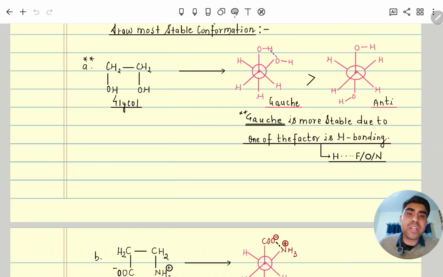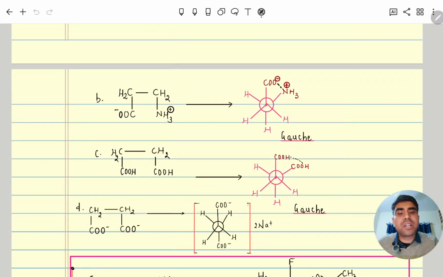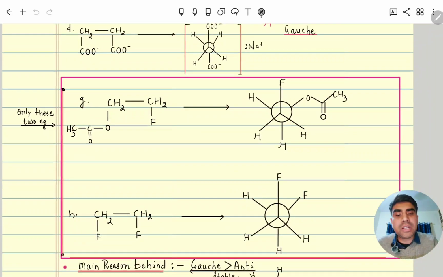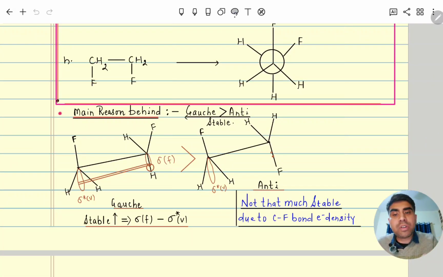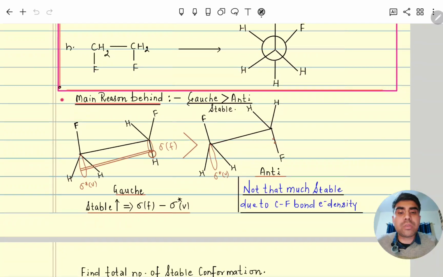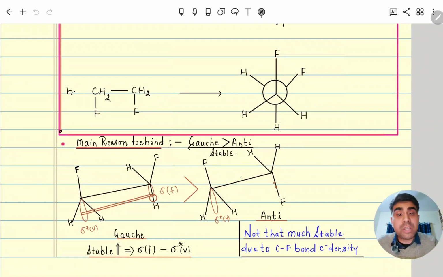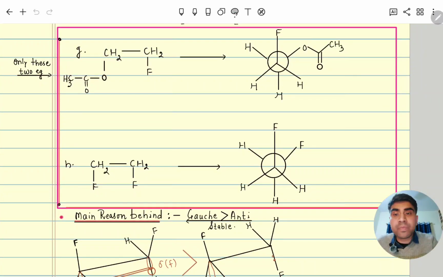Again, its percentage contribution to stability is very small. The main factor is the carbon-hydrogen bond electrons moving to the vacant sigma star. Hydrogen bonding is also a factor, but not the main one. If it were the main factor, then here anti should be more stable.